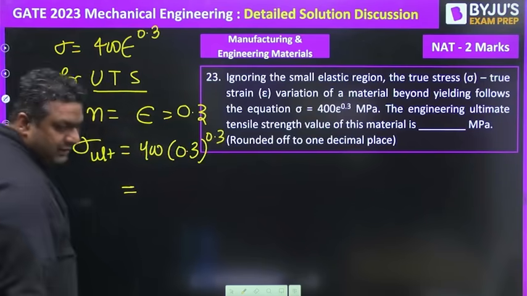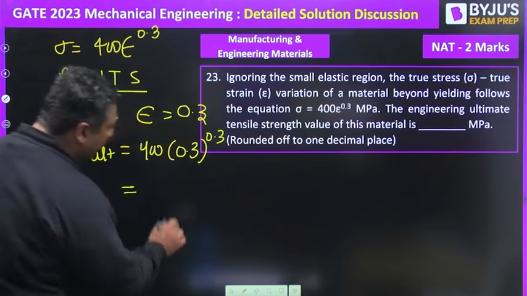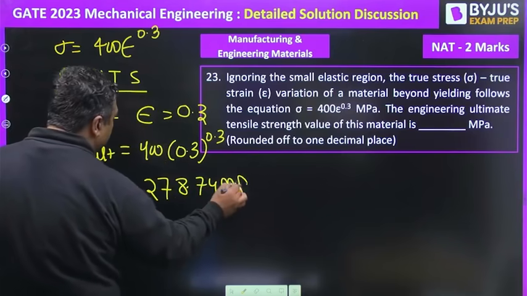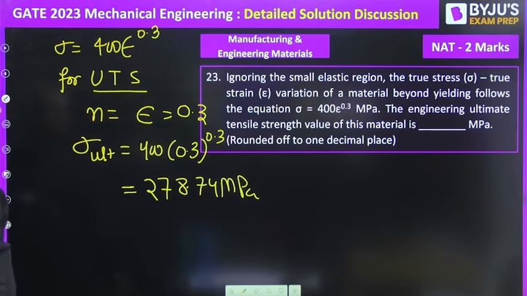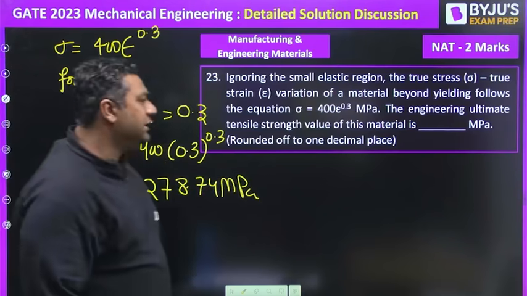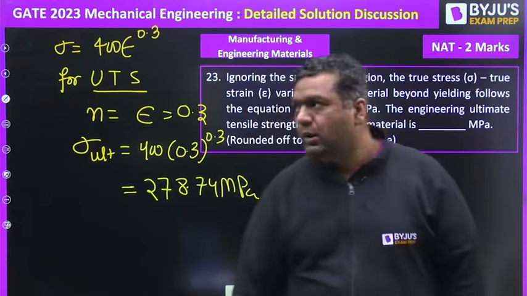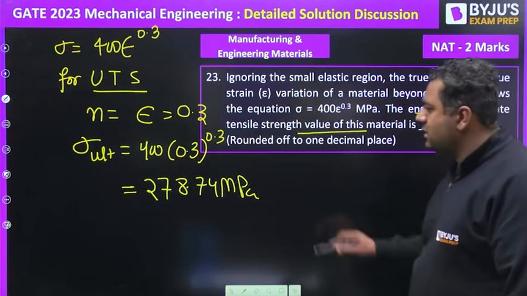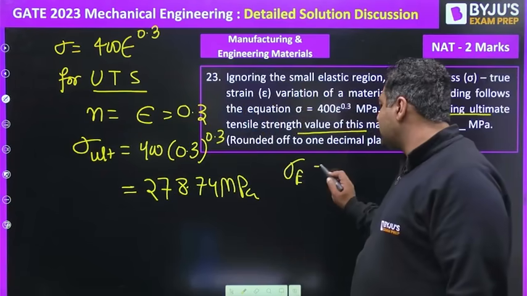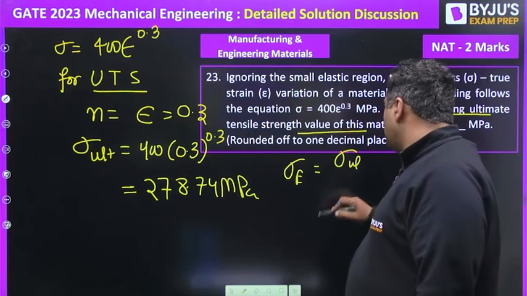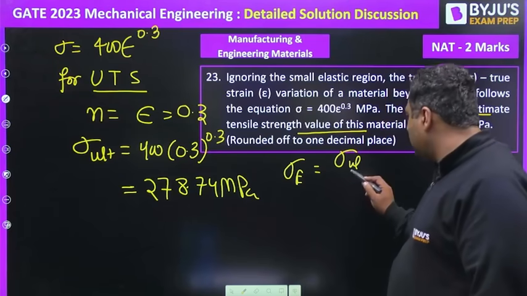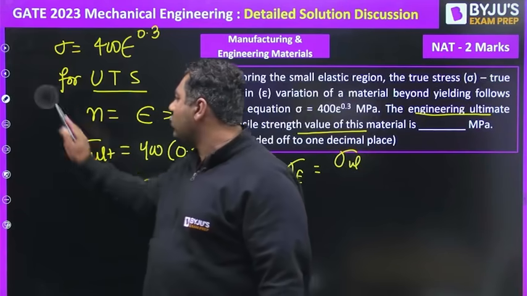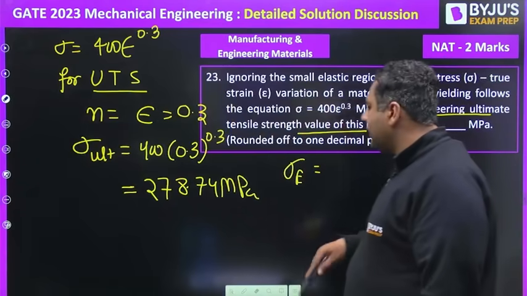And you will solve it and get the answer to be 278.7. This is not the answer actually. This will give you the ultimate strength, because you are using the true stress, true strain diagram. But you need to answer about the engineering ultimate stress. So for engineering ultimate stress, you will be using this sigma. You can also say this is sigma true because it is from the true stress strain diagram.